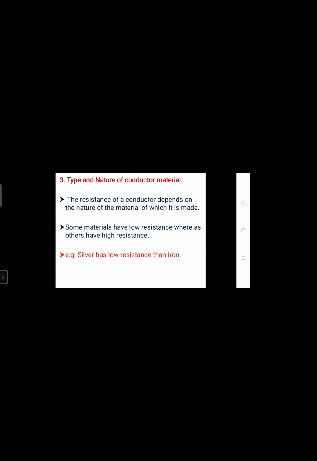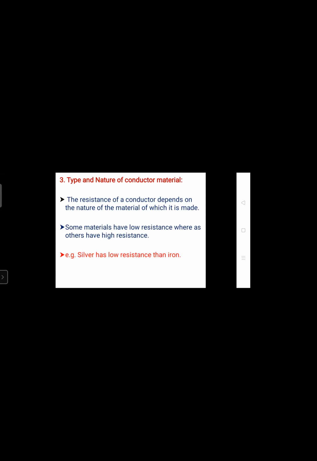Next, third one, we are going to discuss type and nature of material. Already you know that metals have less resistance, semiconductors have medium resistance, insulators have high resistance. Some materials have low resistance, some have high resistance. Depending upon that, the type and nature of the conductor is also different. Each material has different resistance. Consider metals only: the iron rod has different resistance, silver has different resistance, aluminum has different resistance.